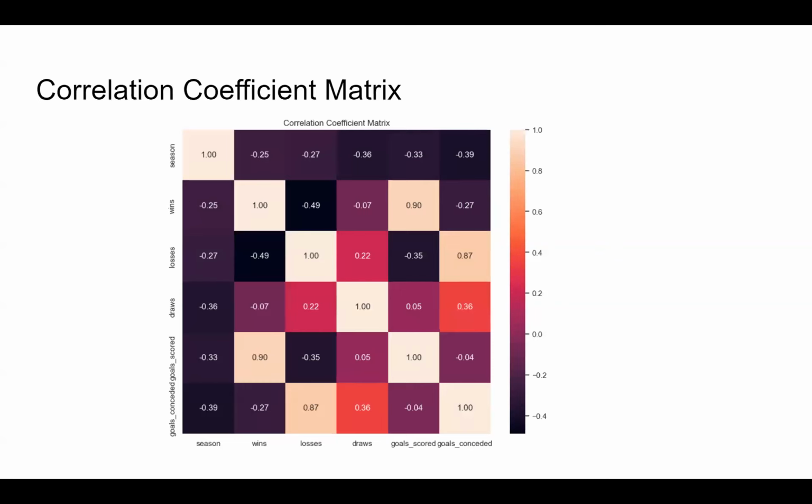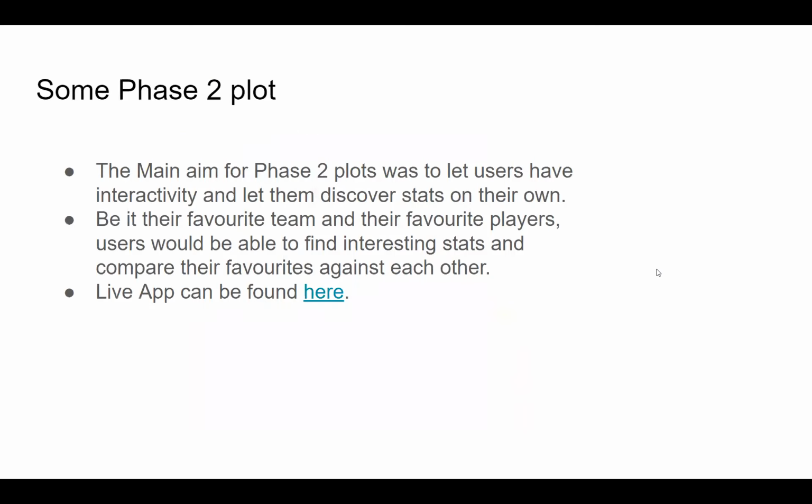This is the correlation coefficient matrix between wins, losses, draws, goals scored, and goals conceded. As we saw earlier, goals conceded and losses, and goals scored and wins, have a pretty strong correlation. Post that, we will be coming to the phase two plots.